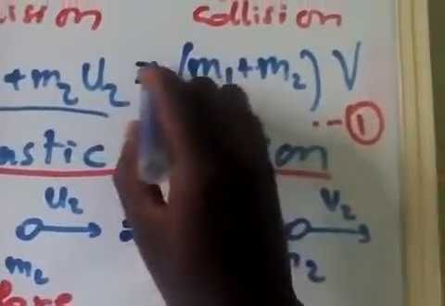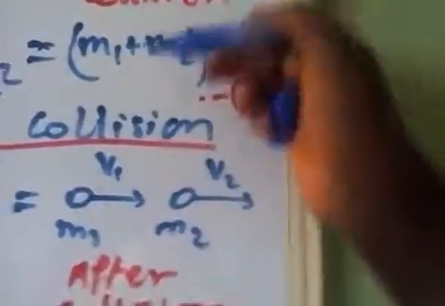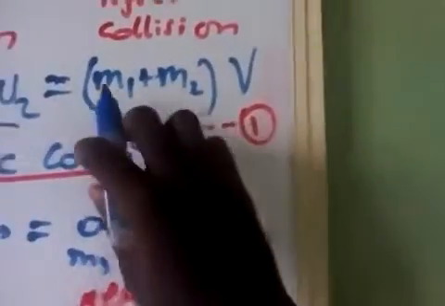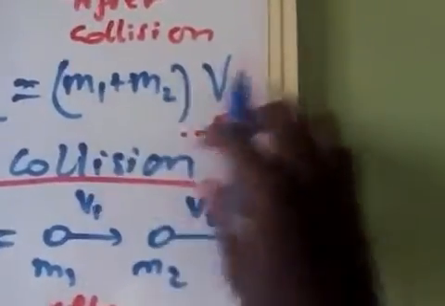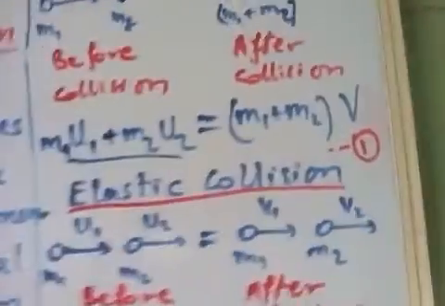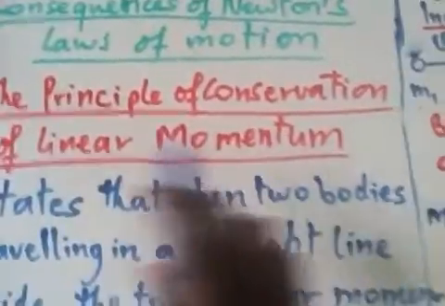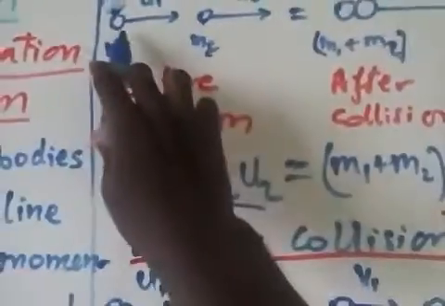That is what the principle of conservation of linear momentum is telling us, and that is what we have applied here. Before and after collision, they are equal because the bodies are now together and have a common velocity. So we write (m1 + m2) times v. By writing this formula, we have applied the principle of conservation of linear momentum to the two bodies.